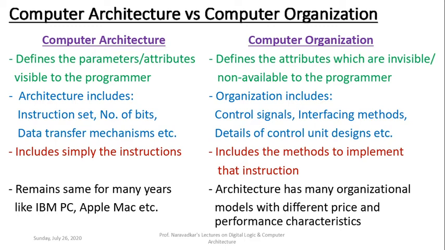So architecture remains the same for many years, whereas such an architecture has many organizational models with different price and performance characteristics. It means that organization is now considered as just a part of that architecture. A particular architecture like, say, IBM PC has many organizational models with different price and performance characteristics.